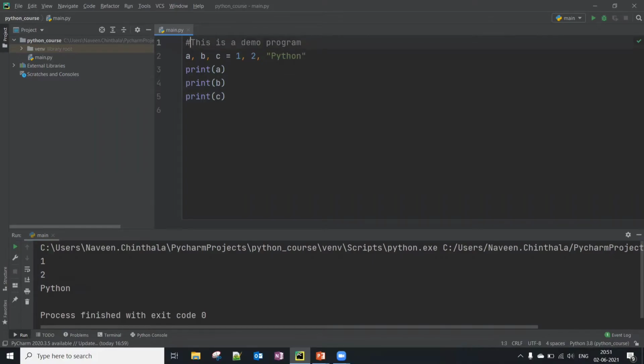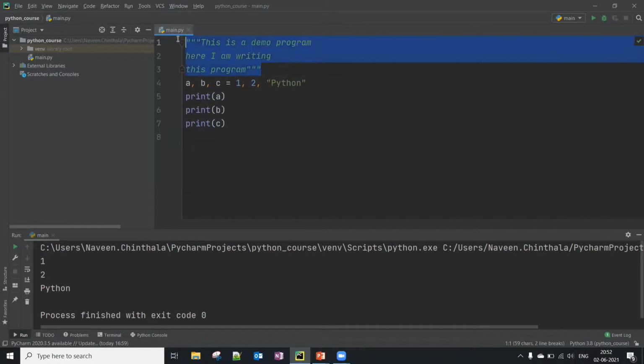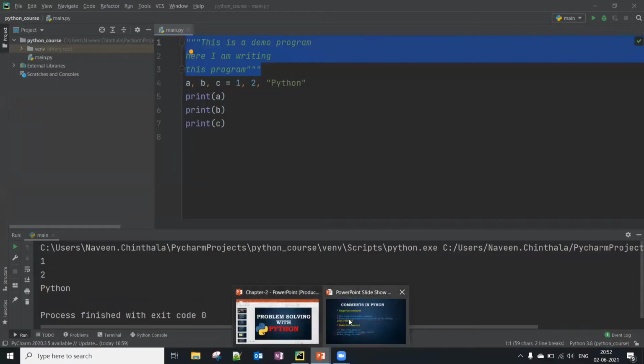At the same time, we can do this for multi-line also. Here I'm writing this, okay, program like this. Okay, this is the multi-line comment in Python.